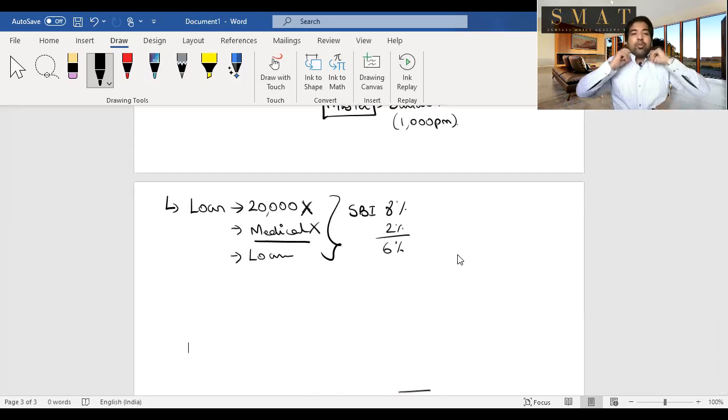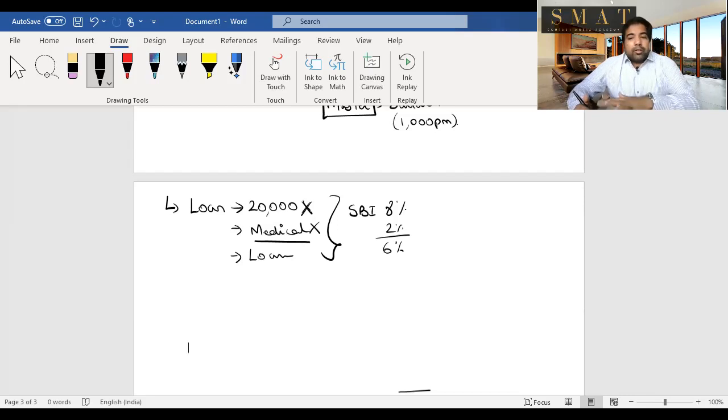But please remember, if your medical insurance pays you 40,000 back, then that 40,000 has to be paid back to the master by the end of that month in which you receive that money. So let's say you receive the money today, 21st May, medical insurance paid you 40,000. Then by 31st May, you should pay the employer 40,000.